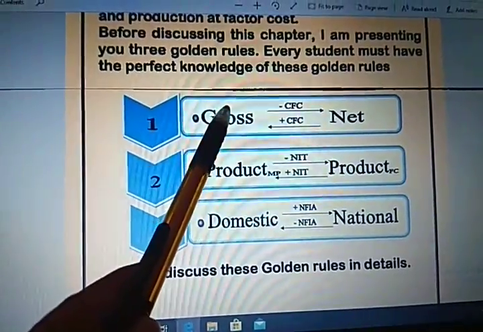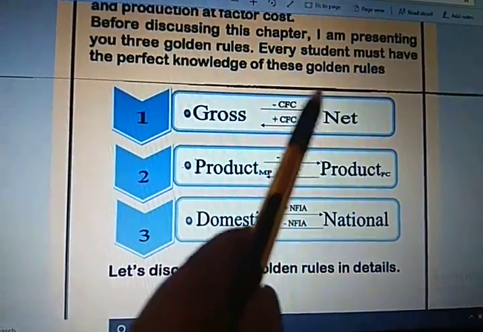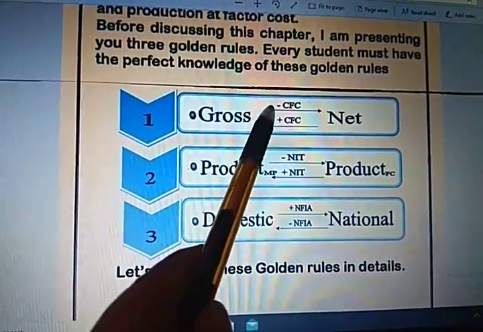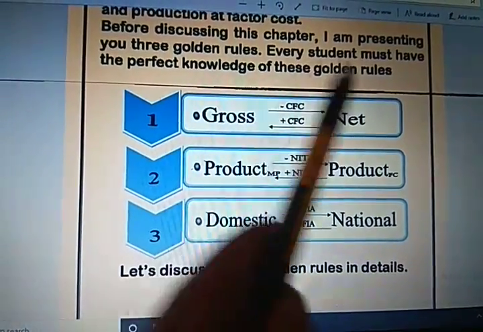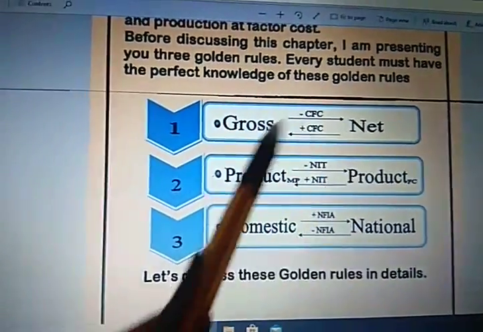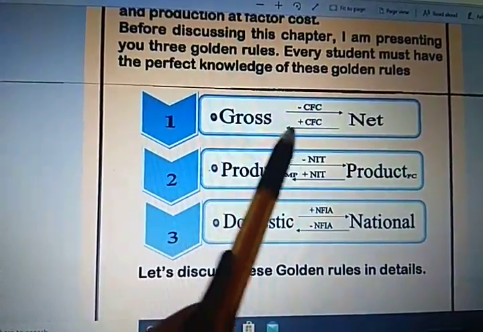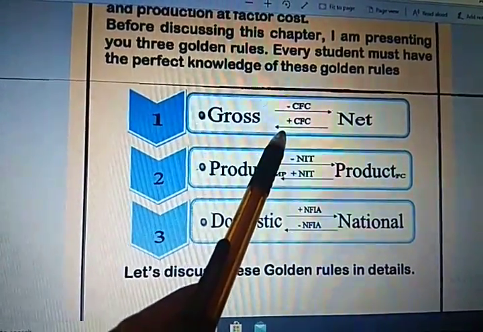So from gross, if you are asked to calculate net, you are going to subtract depreciation, which is also known as consumption of fixed capital. And if net is given in the question and gross is being asked, you are going to add consumption of fixed capital.